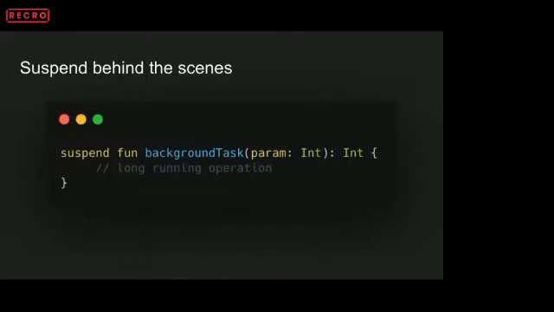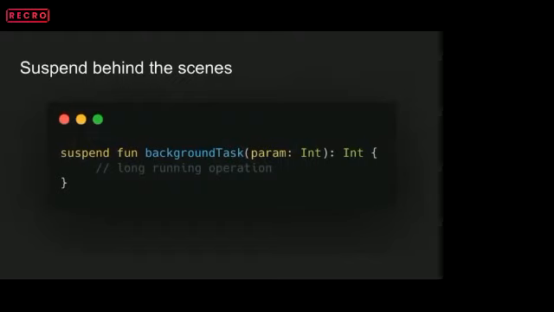Okay, so let's look at what suspend is doing behind the scenes. As I was mentioning about the keyword called suspend, let's see what suspend is and how it actually works. Suspend is simply a function that can be paused and resumed at a later stage. They can execute a long running operation and wait for the code to be completed without blocking the main thread.